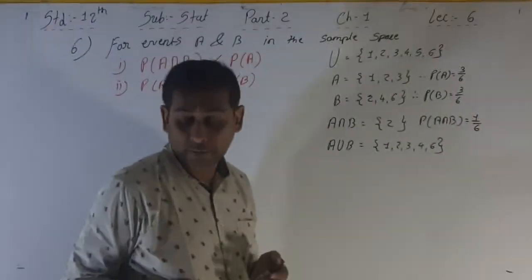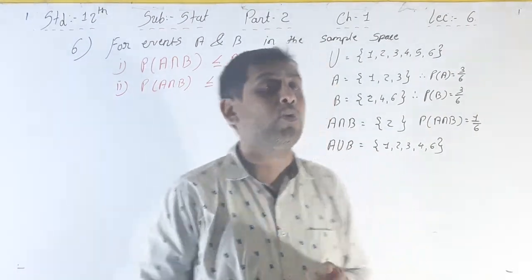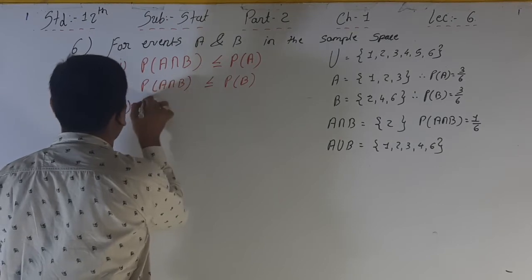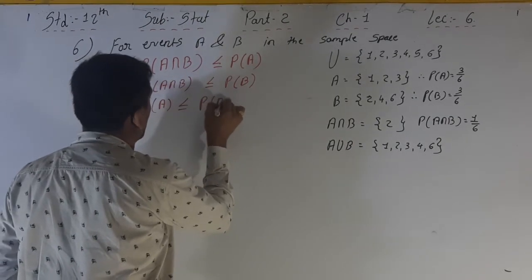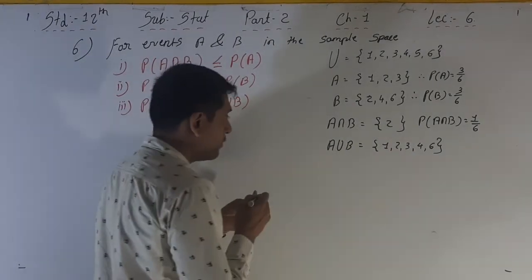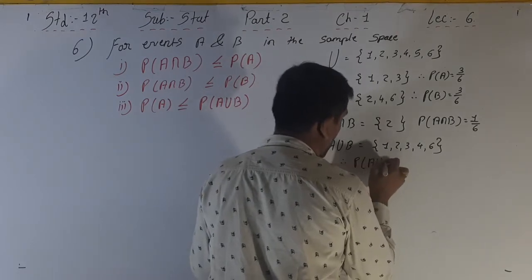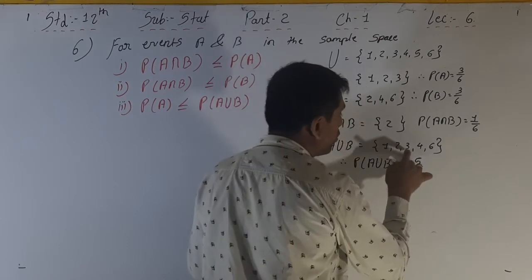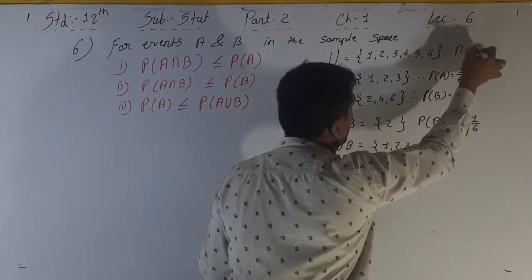Now the third point, P of A is less than or equal to P of A union B. What is P of A union B? 5 by 6, 1, 2, 3, 4, 5, total 6, N is equal to 6.